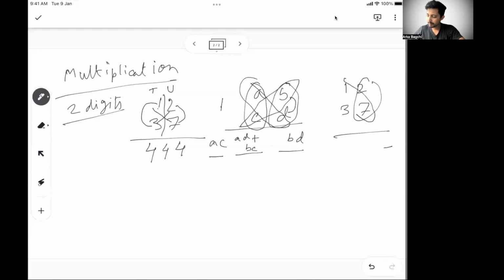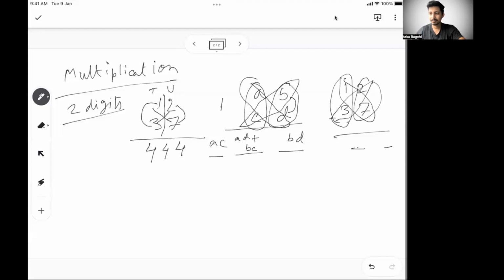Then I cross multiply these two, get the second digit by adding them. And last I'll do the cross multiplication of this tens digit. So you see there is a trend. First is all the unit digit, then unit and 10 cross multiply and add, and then on the tens digit you need to multiply. So this is the absolute trend.